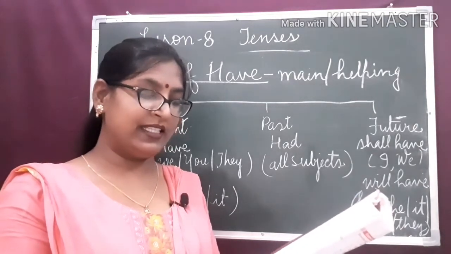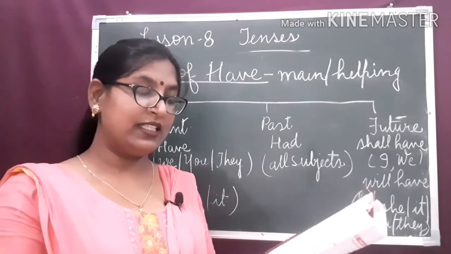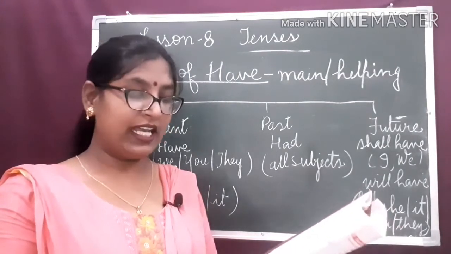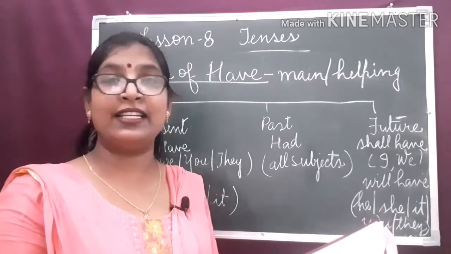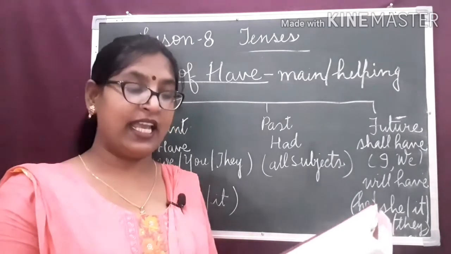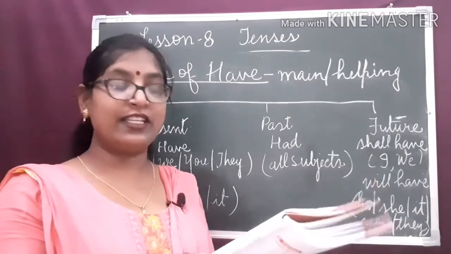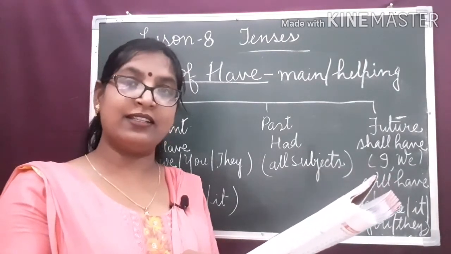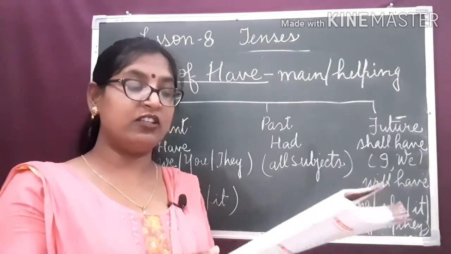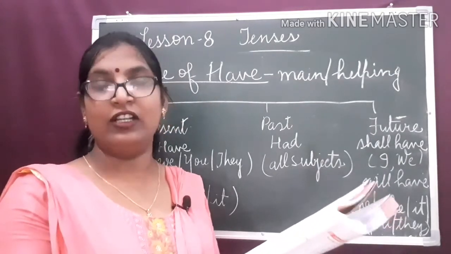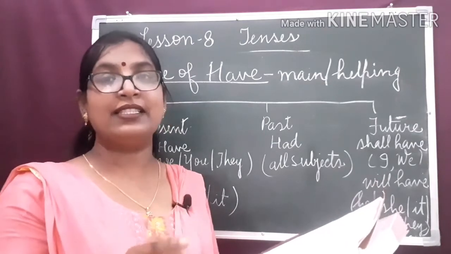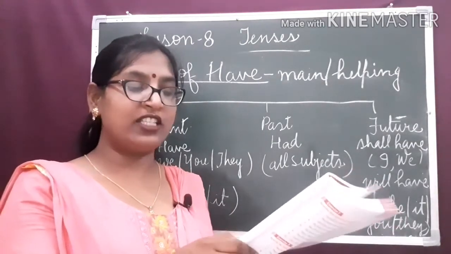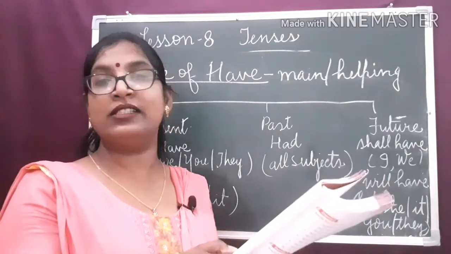In simple past tense, affirmative sentence: he had time to spend with his family. Had is indicating the past action. Negative sentence: when we change a simple past sentence into negative, we use did not plus the base form of the verb have. They did not have the courage to attack us.